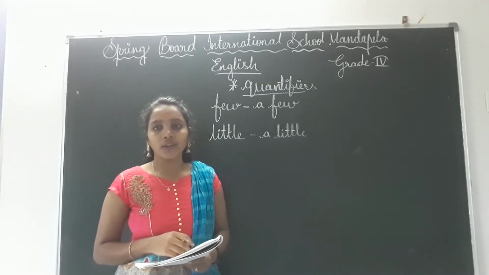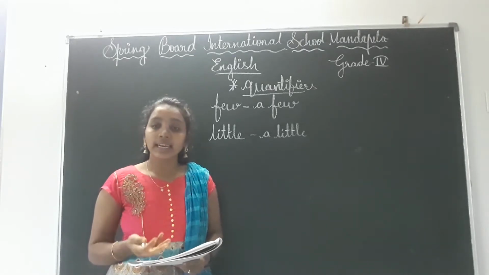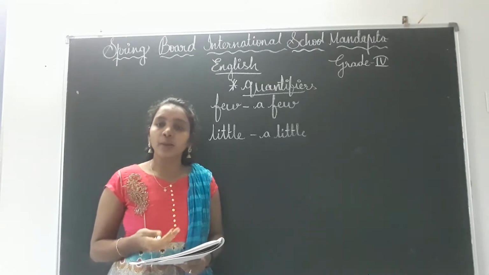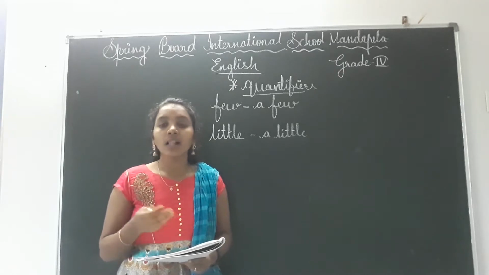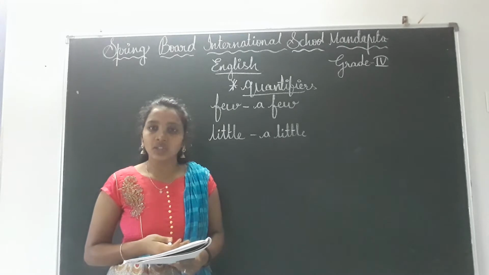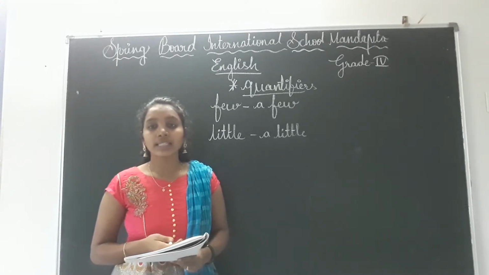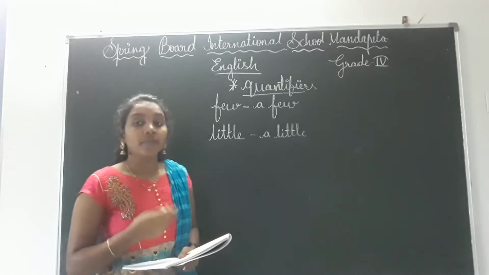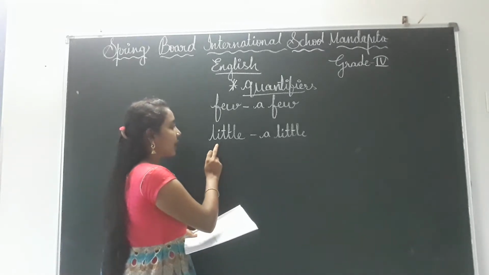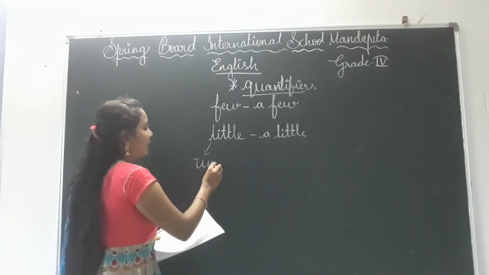No, we cannot count. That's why it comes under uncountable. Now, curd, milk, oil, water, all these come under uncountable. That means they cannot be measured or counted. That can be called uncountable nouns, children. For uncountable nouns we will use what? Little.